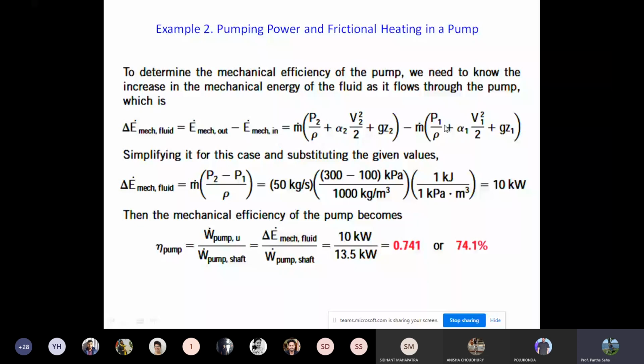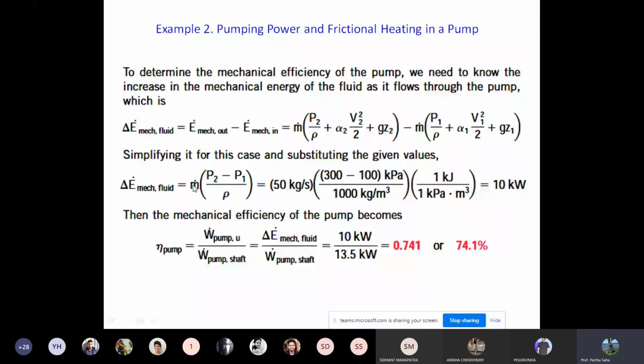Now you have to determine the mechanical efficiency. Simplifying it for this case and substituting the given values, the change in mechanical energy of fluid will be m dot times, because all these terms get cancelled, V2, V1, Z2, Z1. Ultimately it becomes m dot times P2 minus P1 by rho. M dot is 50 kg per second, which we have already seen. P2 is given as 300 and P1 as 100.